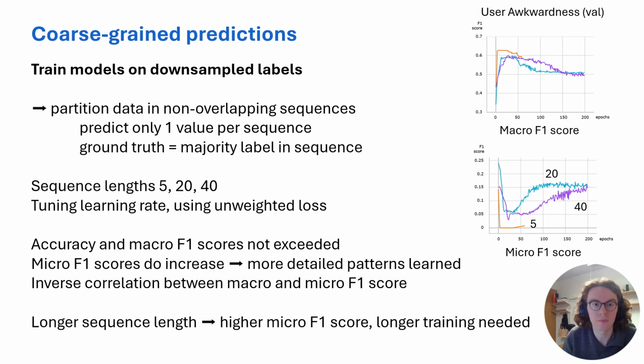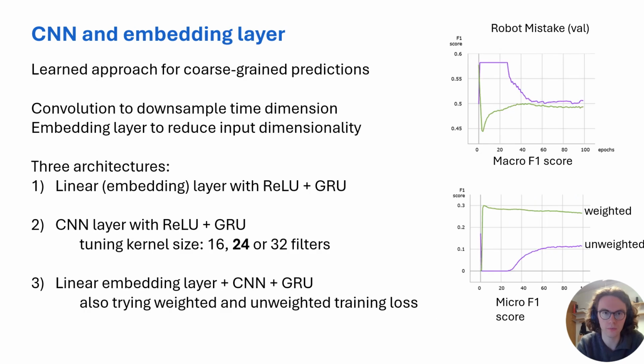But what we do see is that there is an inverse correlation between the macro and the micro F1 score. So that's a bit annoying since we're trying to optimize the macro F1 score and the accuracy for the challenge, of course. What we also do see is that giving a longer sequence length here does lead to a higher micro F1 score, which is what we expected, but it takes longer for the model to train, and that's why we're training for up to 200 epochs instead of just 100.